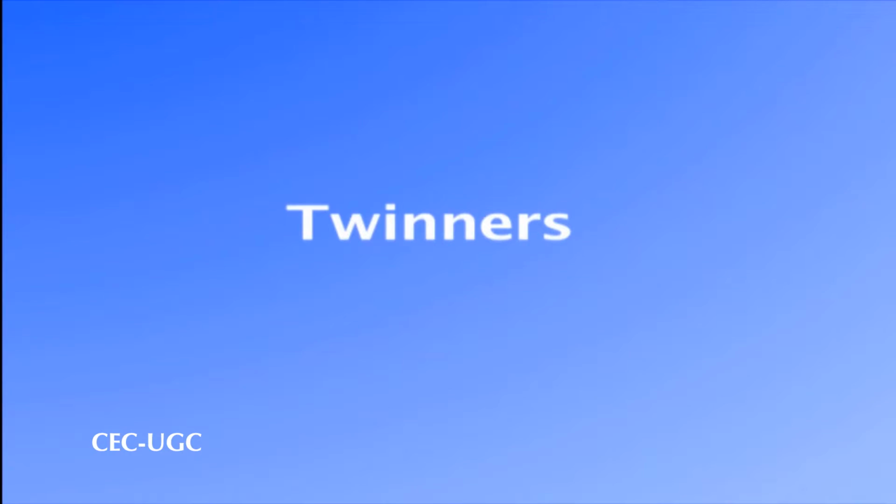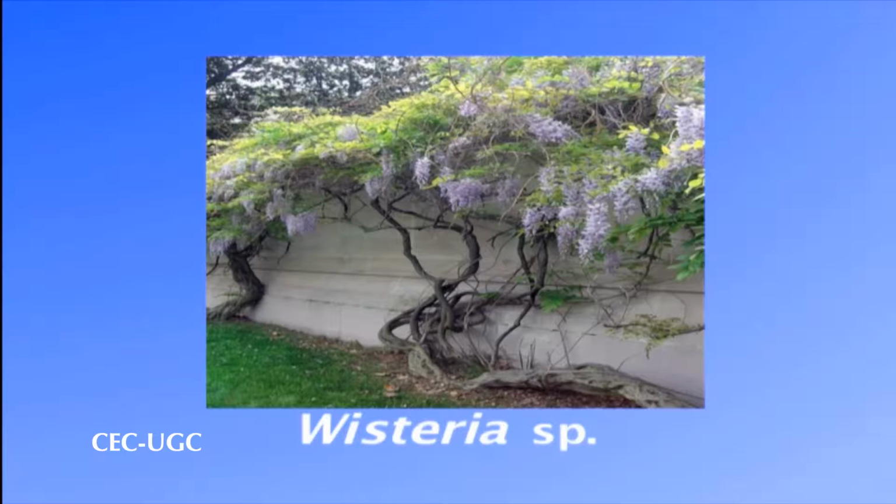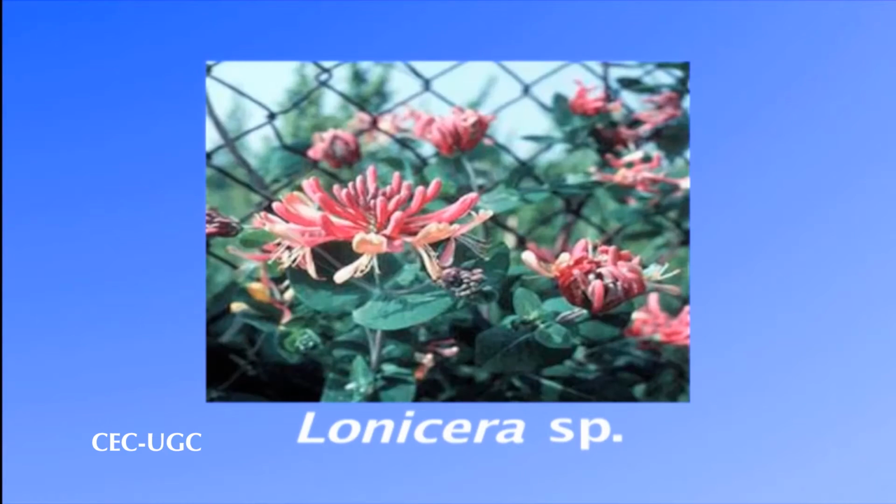The broad categories include: number 1, twiners. They twine around the support using stems, branches and petioles which coil themselves around the support. The best examples are Wisteria and Lonicera. The second type of lianas are the tendril climbers.